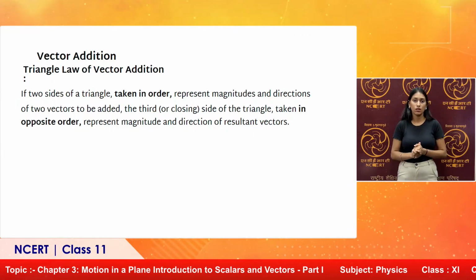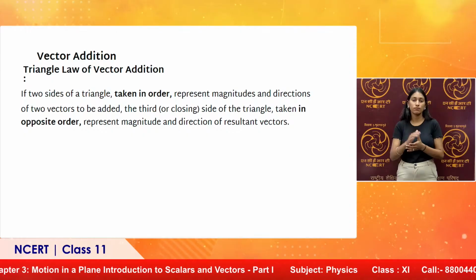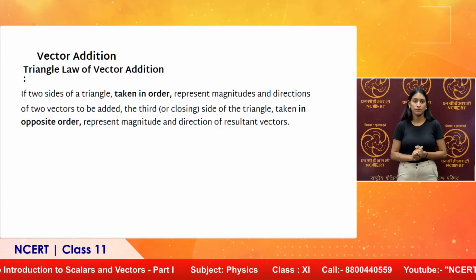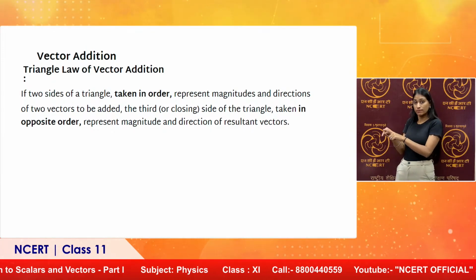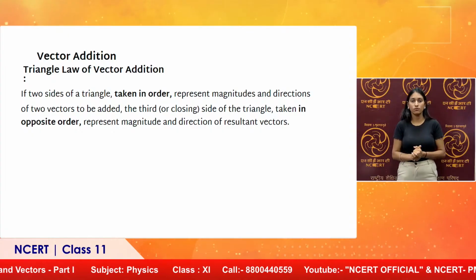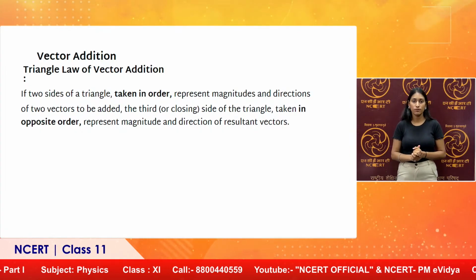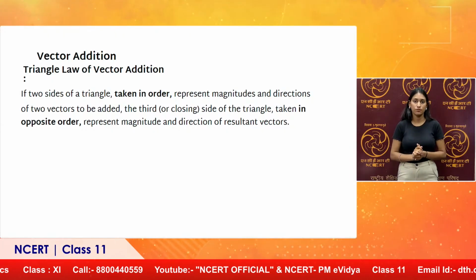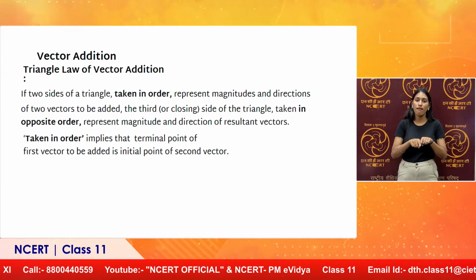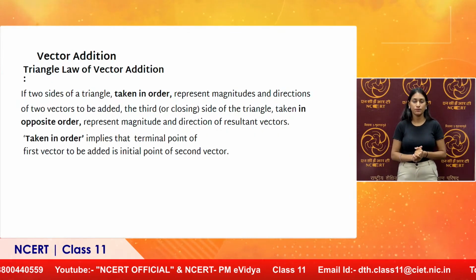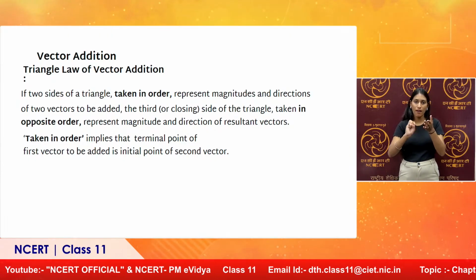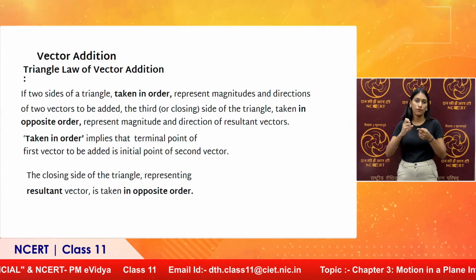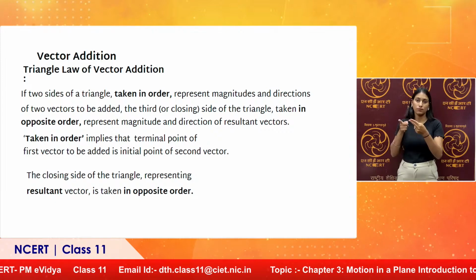If two sides of a triangle taken in order represent the magnitude and direction of two vectors to be added, the third side or closing side of the triangle taken in opposite order, this is written in bold, it has a meaning, represents the magnitude and direction. The rest will be clear when we actually take an example. Taken in order implies the terminal point of the first vector to be added is the initial point for the second vector. So, where the first vector ends, you will draw the second vector, and the resultant is in opposite order.